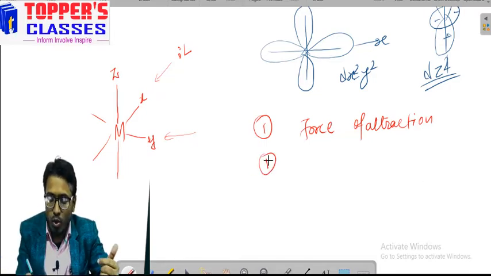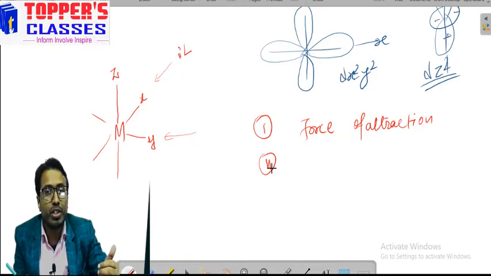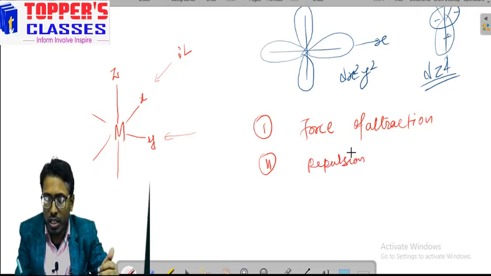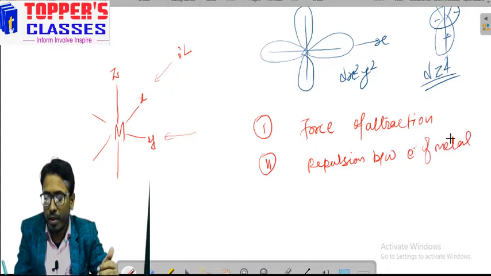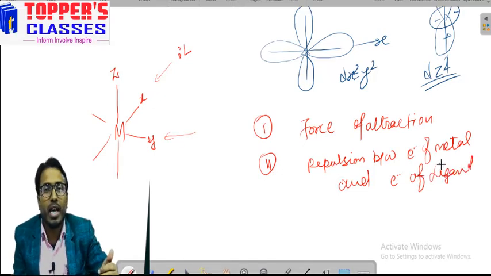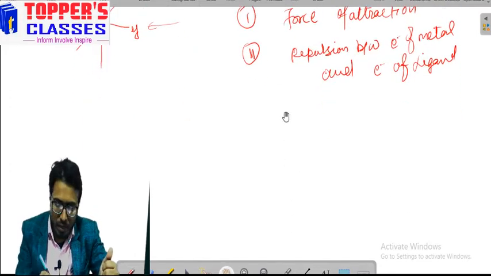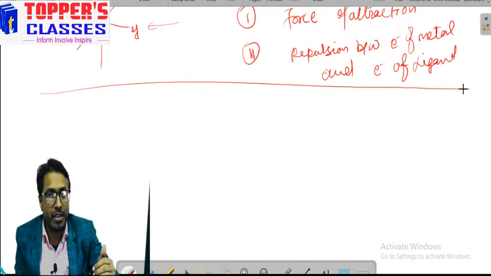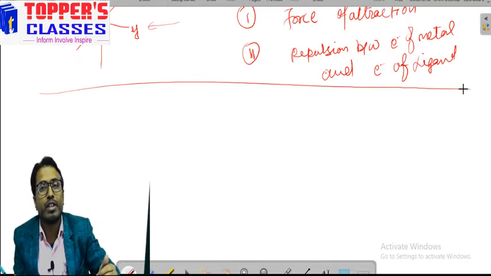Another type of force also acts between the metal and the ligand, that is the force of repulsion between the electron of the metal and the electron of the ligand. And as we know, those orbitals which directly face along the axis will face higher repulsion.